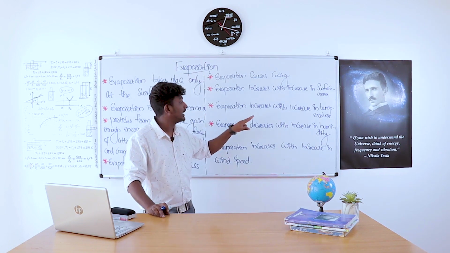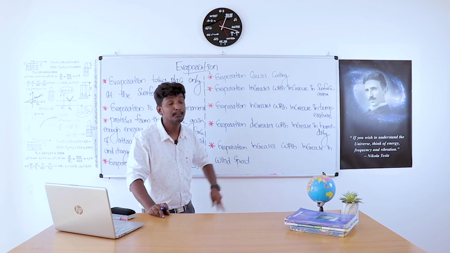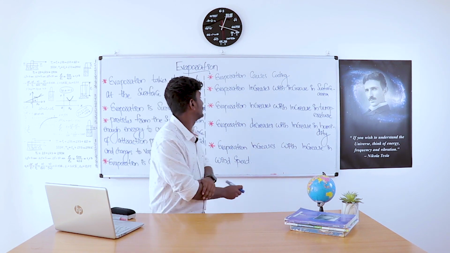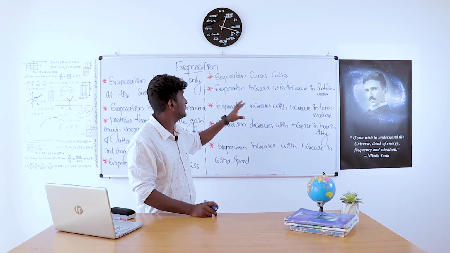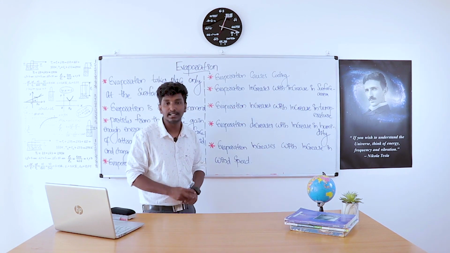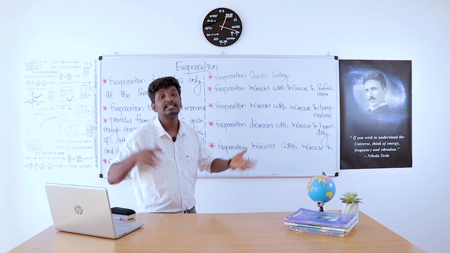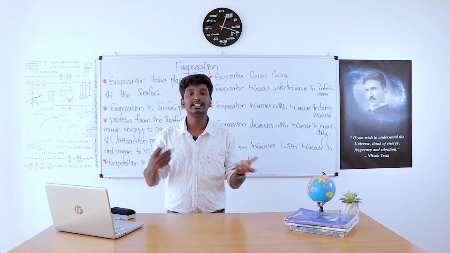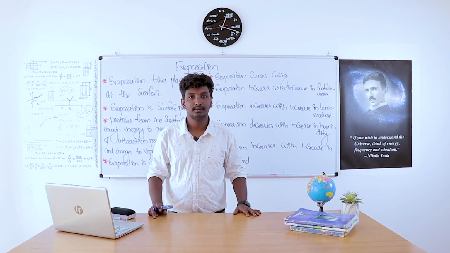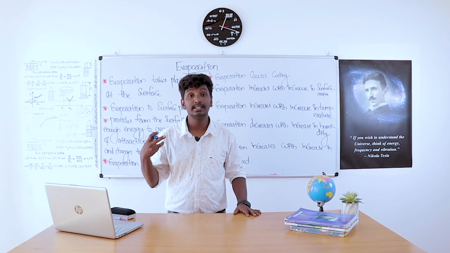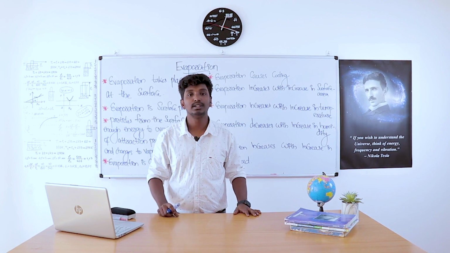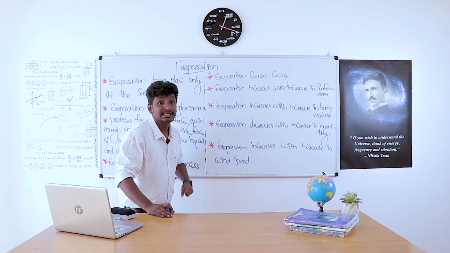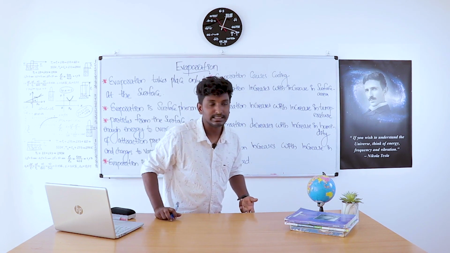The second factor affecting evaporation is temperature. Evaporation increases with increase in temperature. As temperature increases, evaporation also increases. In summertime, clothes get dry faster. But during monsoon, it takes more time to dry. That means as temperature increases, evaporation also increases.